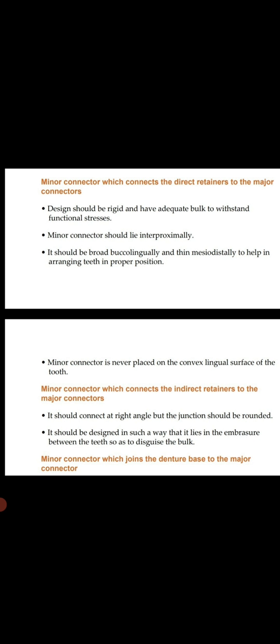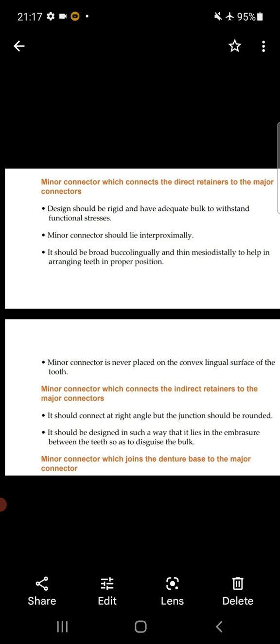Now come to the second type, the minor connector which connects the indirect retainer to the major connector. It should connect at right angle, but the junction should be rounded. It should be designed in such a way that it lies in the embrasure between teeth so as to disguise the bulk. There will be no bulk for the patient, meaning the patient will not feel the bulk.